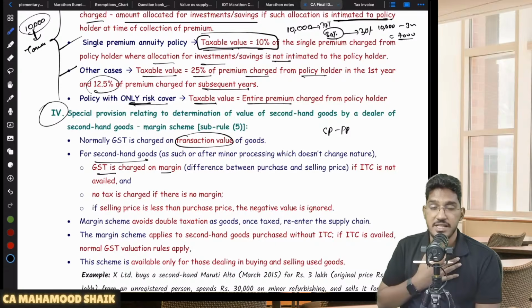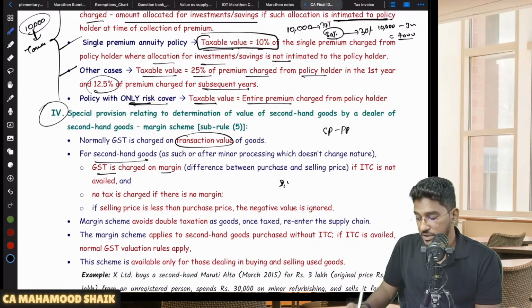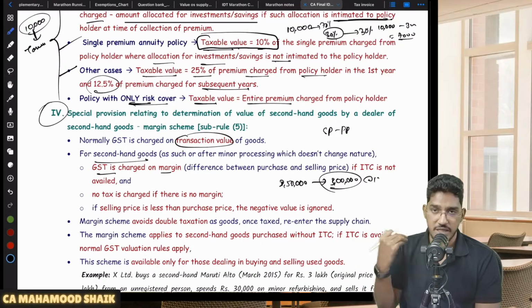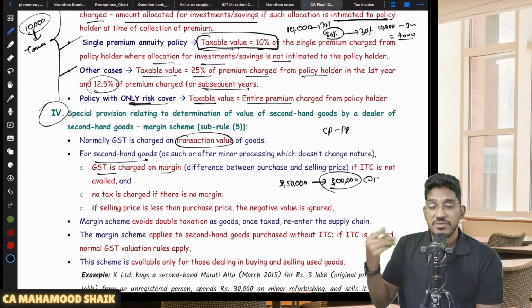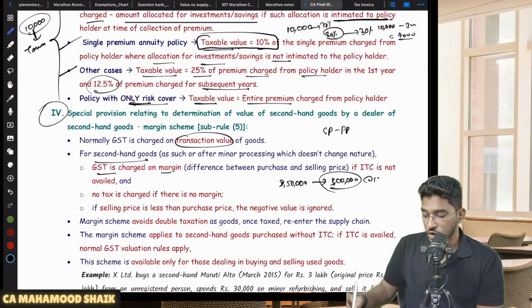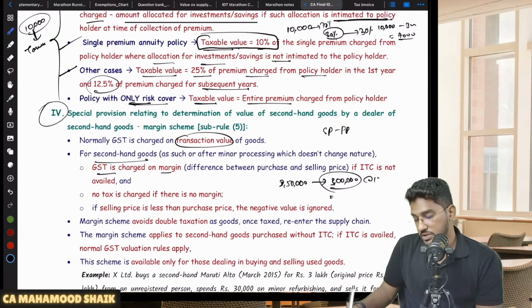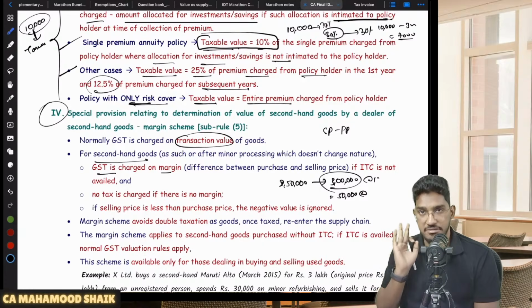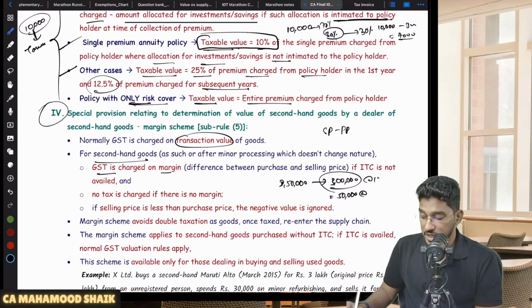Let us say, for example, I am a second-hand car dealer, I purchased a car at 2,50,000. Now I am going to sell that car for 3 lakh rupees. Usually what will happen? This 3 lakh rupees will become my transaction value. Whatever rate of GST is applicable on the 3 lakh rupees, I have to multiply by that rate and pay the amount of GST. But for the second-hand dealers, they have given one option. What they have told is to determine the margin. Sir, what is the margin here? 50,000. On that 50,000, if you pay the GST, it will be enough,